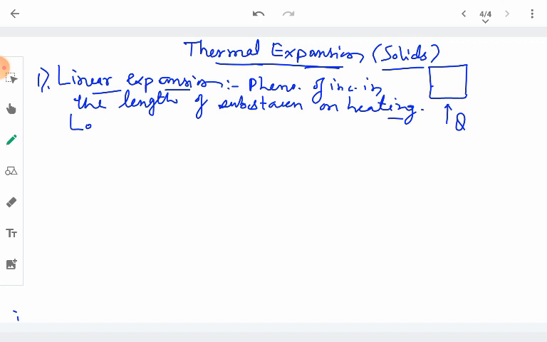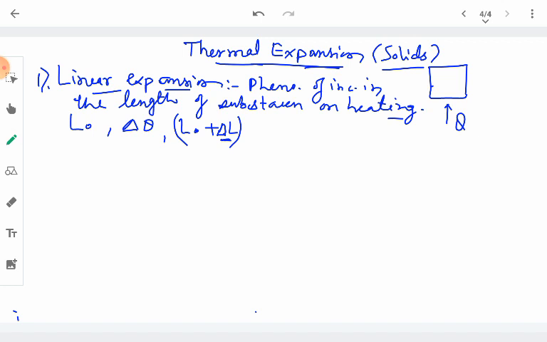Suppose that the original length is L naught, and on heating this substance the temperature change is delta theta. The length of this substance changes from the original length L naught to L naught plus delta L. So the new length becomes L naught plus delta L. So this much change in the length, this much increase in length, is taking place.